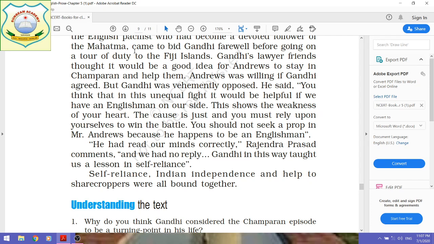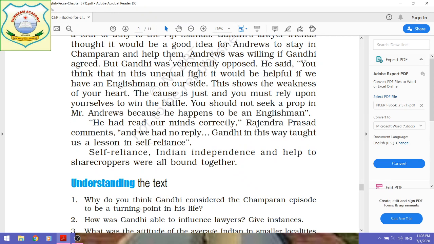And the lawyer friends of Gandhiji wanted that, since he was a great follower of Gandhiji's idea and principle, they told Gandhiji that if Charles Freer Andrews stayed there and helped them against the Britishers, it would be a good idea, and they would get moral support against the Britishers.